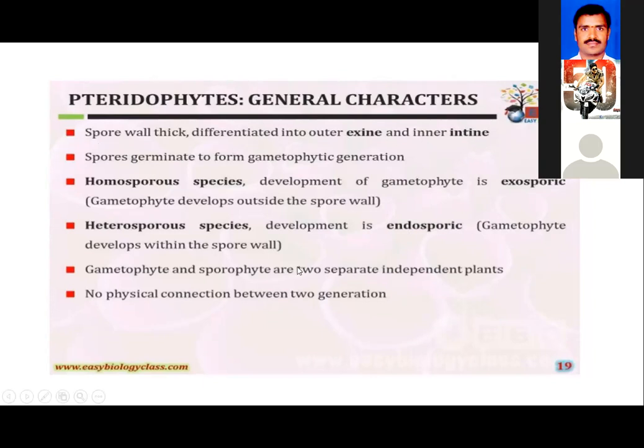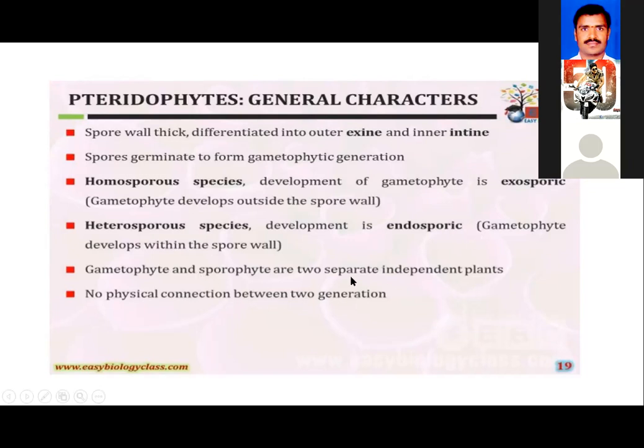These spores are considered the starting stage of the gametophytic generation. In homosporous species, when all the spores are alike, they develop into the gametophyte; such development we call exosporic development. Whereas in the heterosporous condition, the larger spores develop into the female gametophyte, and the smaller spores, the microspores, develop into the male gametophyte, that is, a male plant.